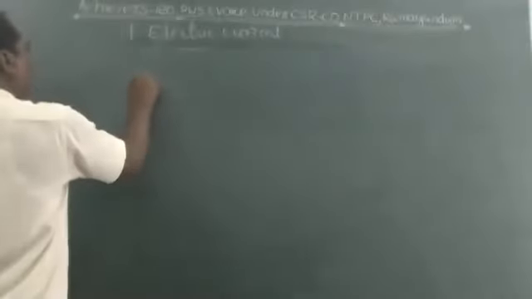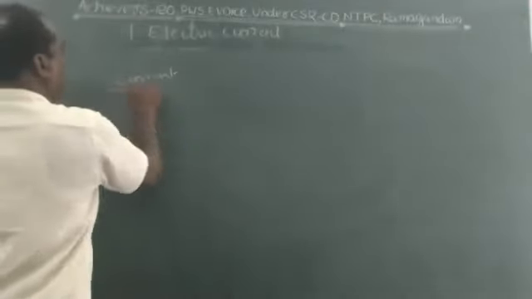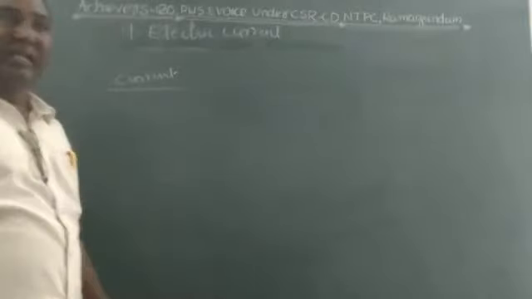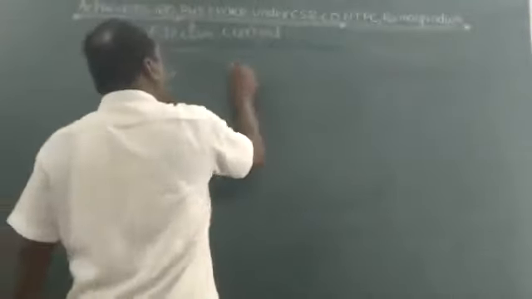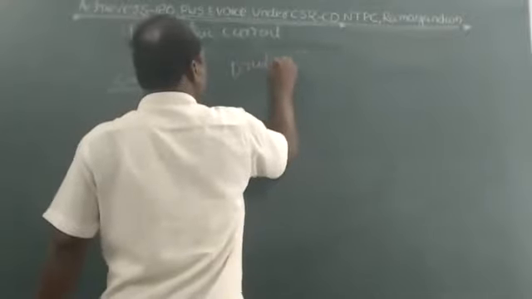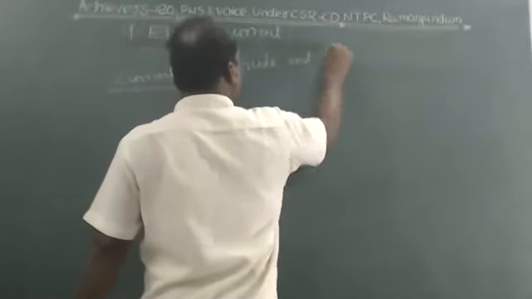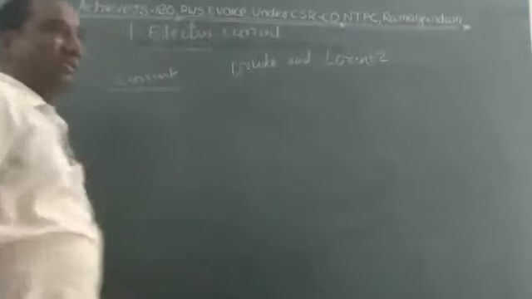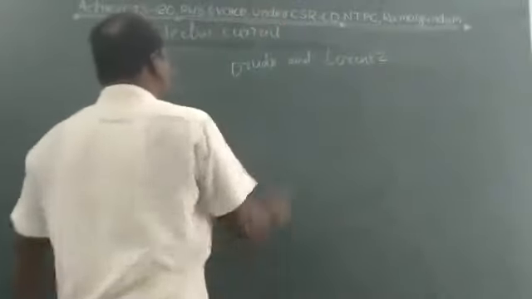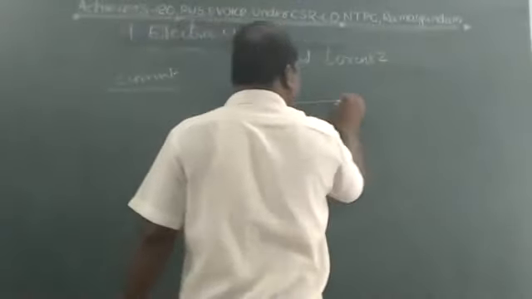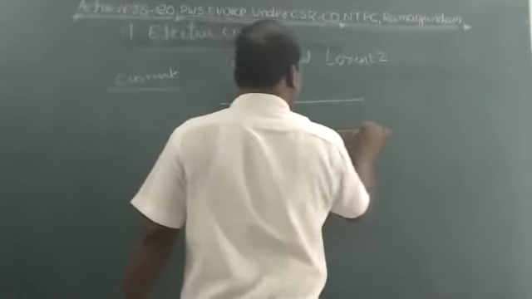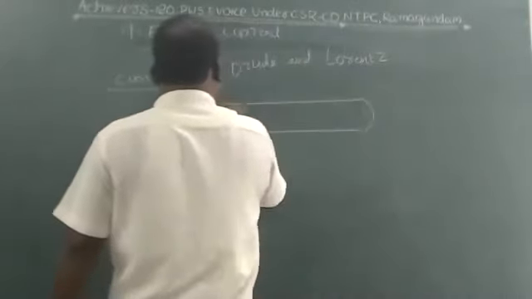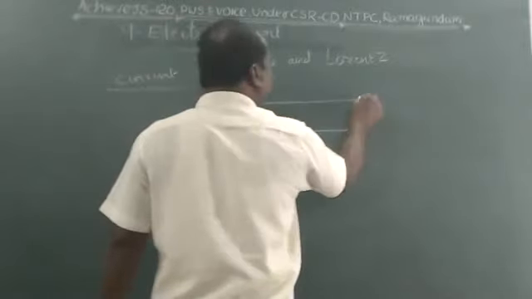The next one is current. In the 19th century, Drude and Lorentz said that a metal, like a conductor, contains plenty of electrons.